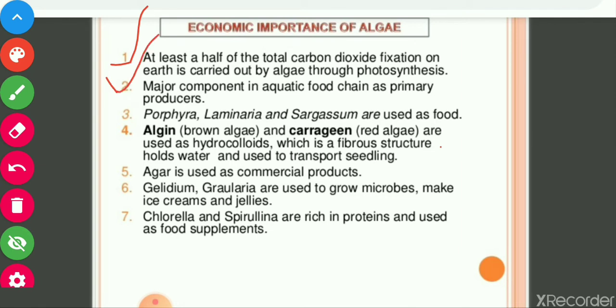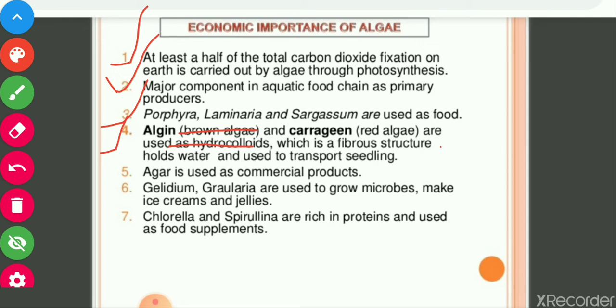Second one, a major component of the aquatic food chain as primary producers. In the aquatic food chain, they are producers, so they are food for others. Others depend on algae for food in aquatic habitat. Third one, Porphyra, Laminaria and Sargassum are used as food. Then algin is obtained from brown algae.